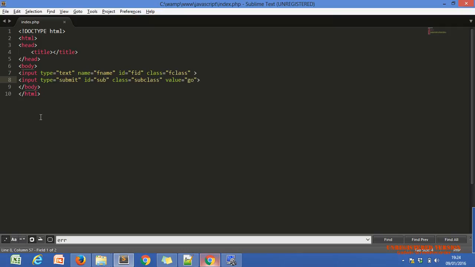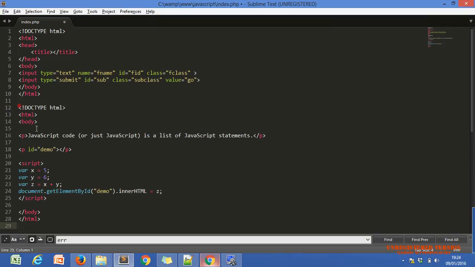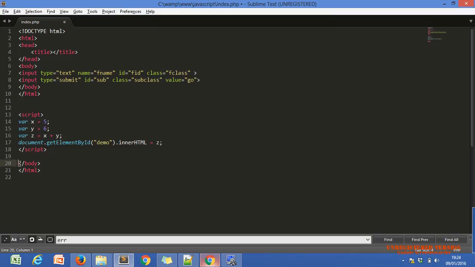Just use the HTML tag. Let's remove this. Yeah, this is also correct. You can use it outside the HTML tag. Our JavaScript code will be written within the script tag only. Okay, within the script tag only. This is the script start and this is the script end.